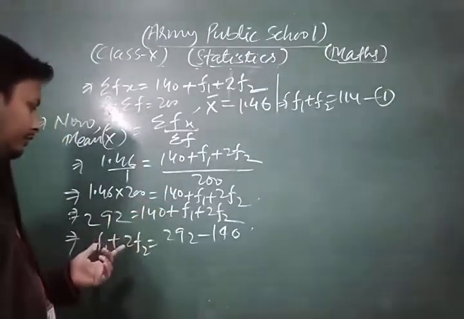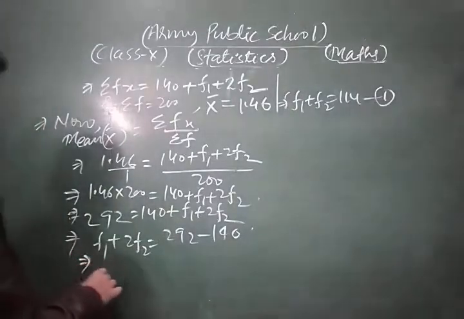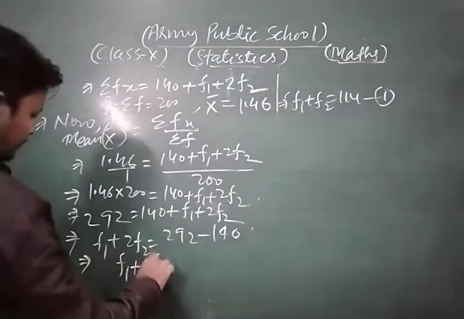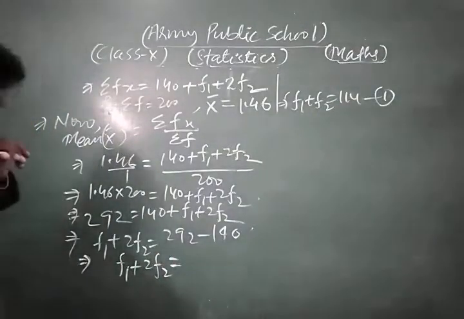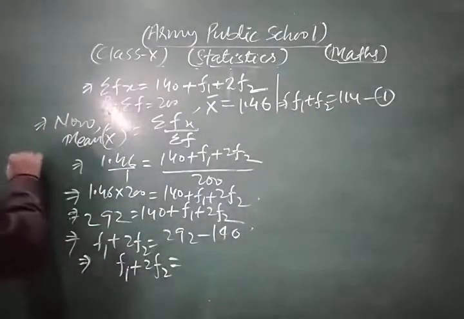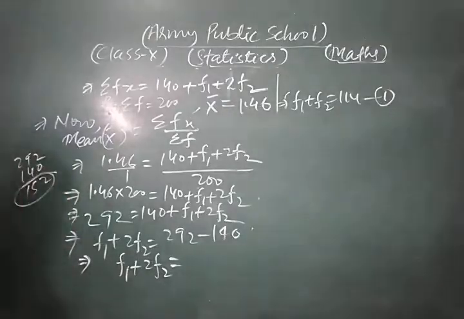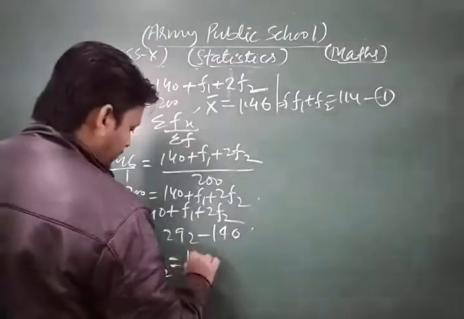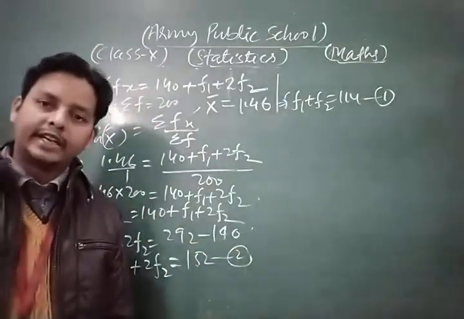So the value of f1 plus 2f2 is equal to 292 minus 140, which is 152. Take this as equation number 2.